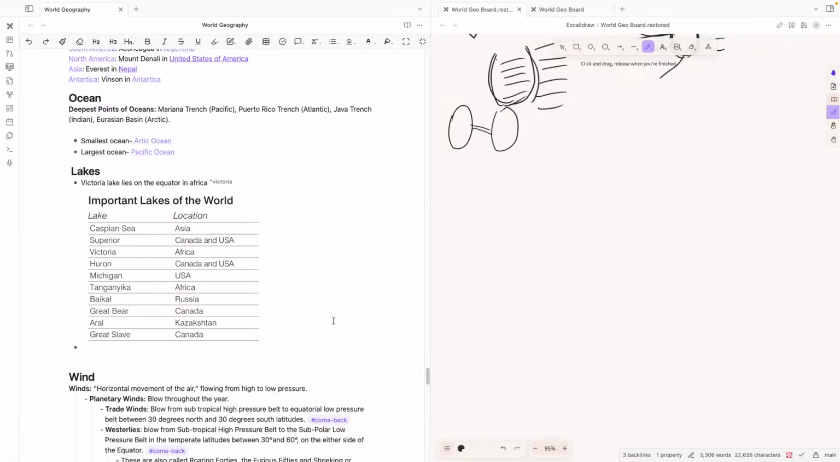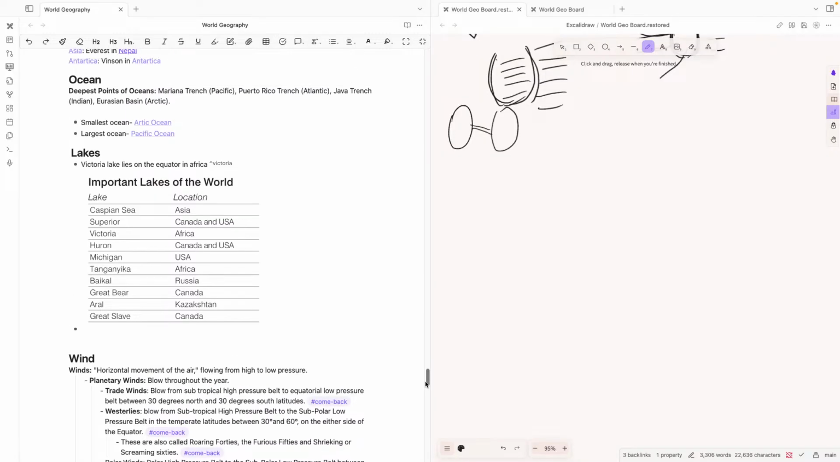Okay, now oceans. There are some deepest points in the ocean. In Asia, we saw the deep sea trench is the longest, and then there is the Mariana Trench in the Pacific, which is the largest, deepest trench in the world, and then the Puerto Rico Trench in the Atlantic, the Java Trench in the Indian, and the Eurasian Basin in the Arctic. The smallest ocean is the Arctic Ocean, and the largest ocean is the Pacific Ocean.